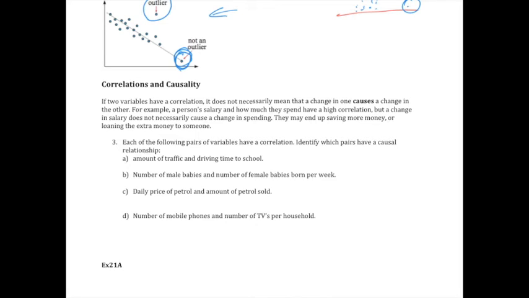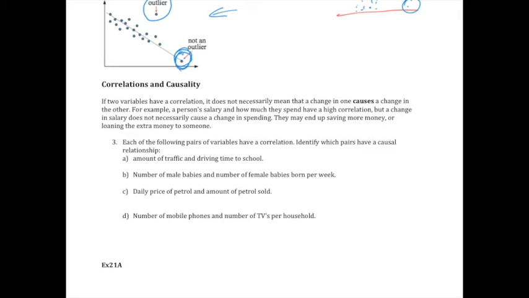Correlations and causality. If two variables have a correlation, it does not necessarily mean that a change in one causes a change in the other. For example, a person's salary and how much they spend generally have a high correlation. But a change in salary does not necessarily cause a change in spending.